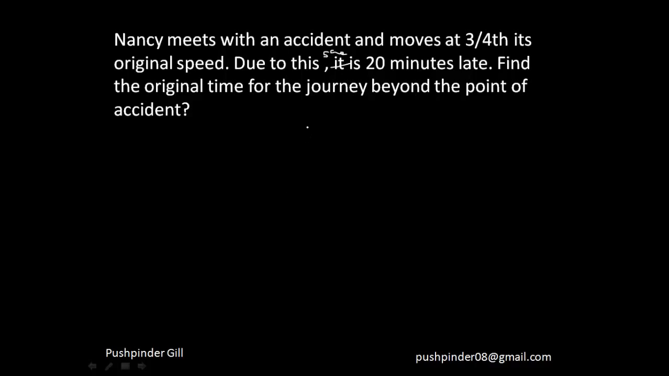Now in this, what is constant? In this, the distance is constant, right? This is what we have to find first. So distance is constant here. Let's suppose she's traveling at s speed and she takes t time to cover that distance. Now she moves at 3/4 of her original speed. That means the time will get multiplied by 4 by 3.